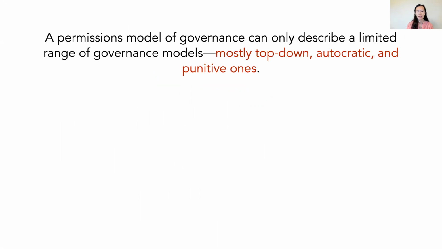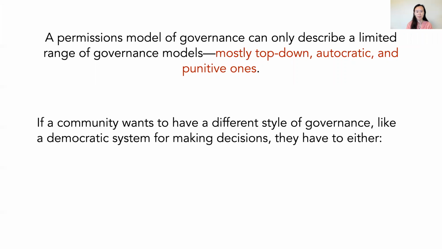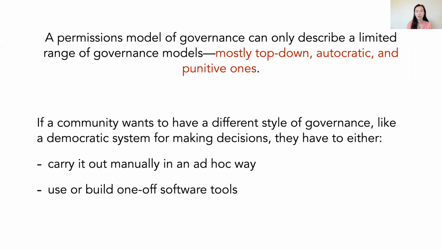But a permissions model can only describe a limited set of possible governance options. For the most part, it's top-down, autocratic, and punitive. But looking around, there are a lot of other styles of governance that could exist and that maybe more closely embody the values of a community. If a community wanted to have a different style of governance, say a more democratic style, they can either carry it out manually in an ad hoc way, or they can use or build one-off software tools for doing things, like taking a poll or carrying out a particular rule. Unfortunately, this is cumbersome, error-prone, and hard to maintain.